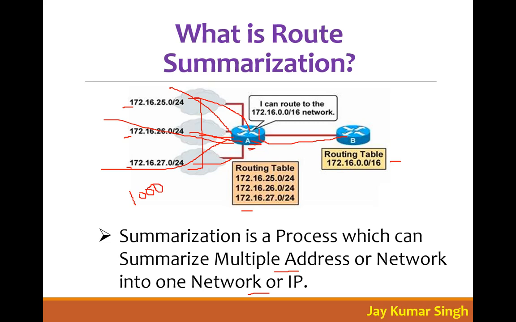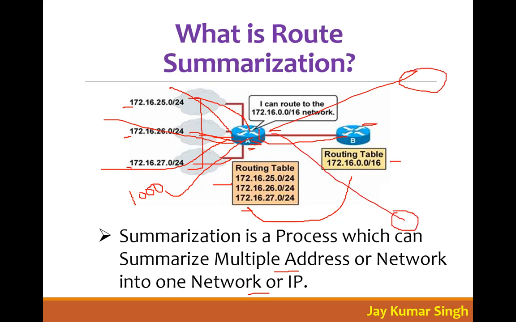So its routing table will be very big. When it shares the same routing table with its neighbor, that router also must be a stronger router. Router A is connected to its internal routers like this, and they are not stronger routers, and it will share all the routes it is receiving from the internet with its neighbor routers.